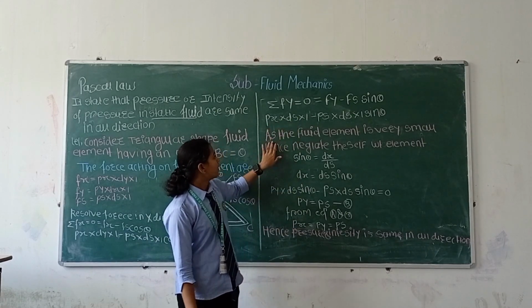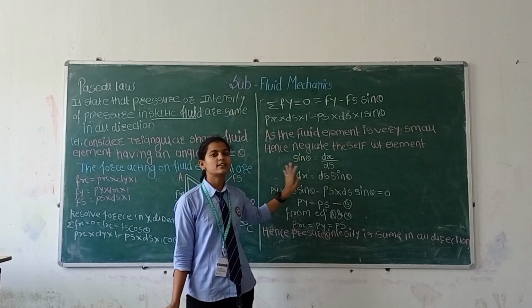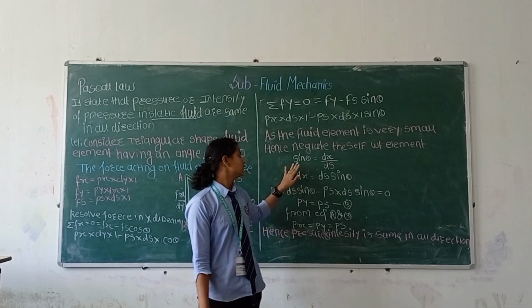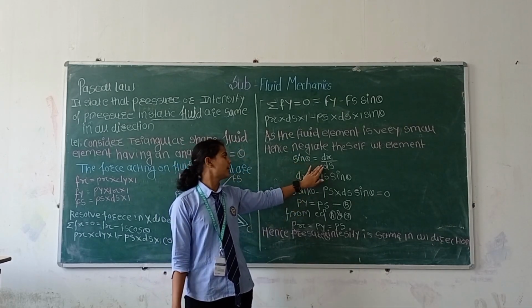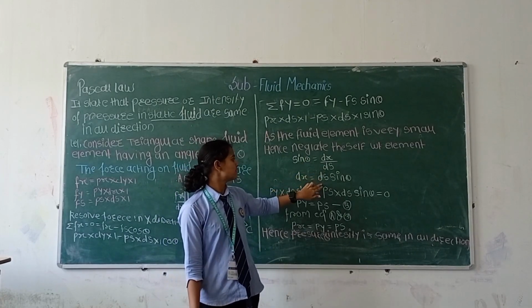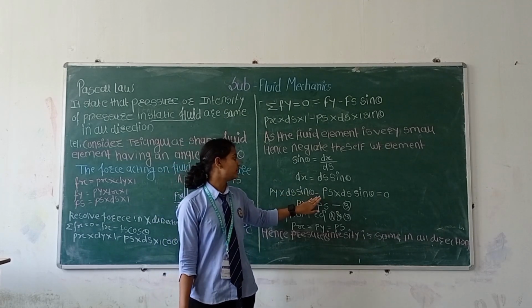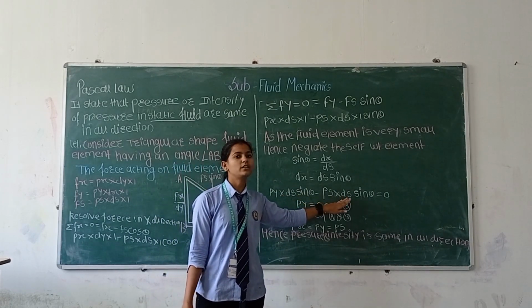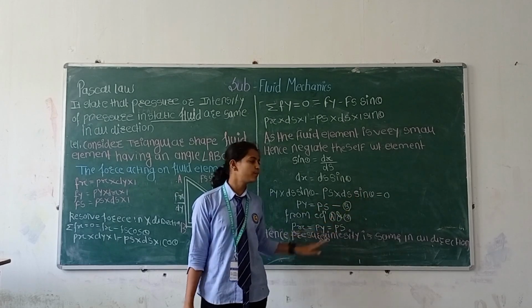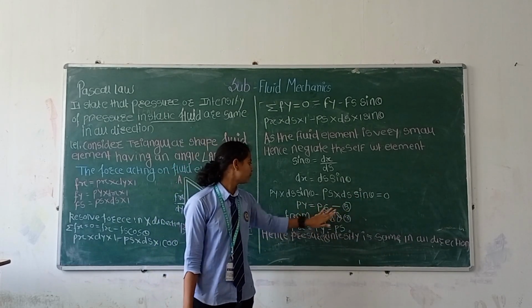As the fluid element is very small, hence neglect the self weight of the element. Sin theta is equal to dx upon ds, then dx is equal to ds sin theta. Py into ds sin theta minus Ps into ds sin theta is equal to 0. Then Py is equal to Ps, equation b.